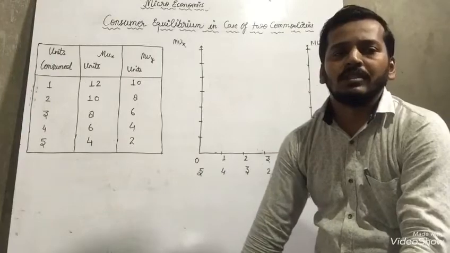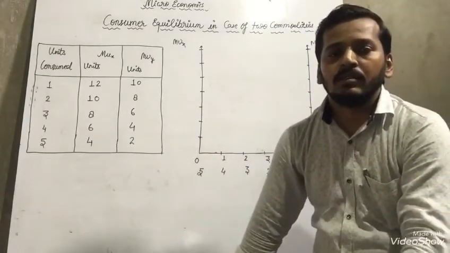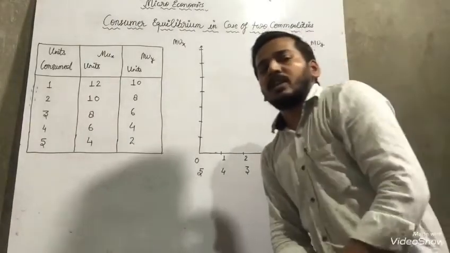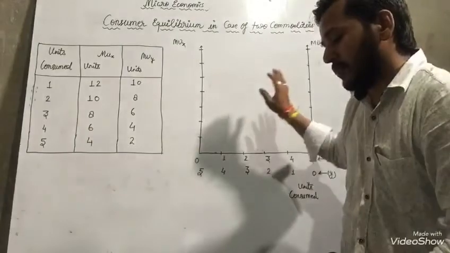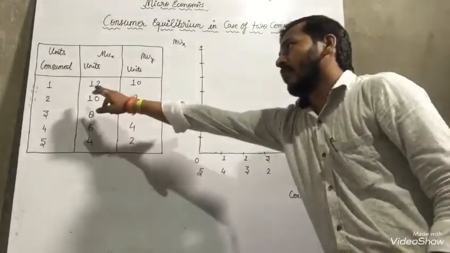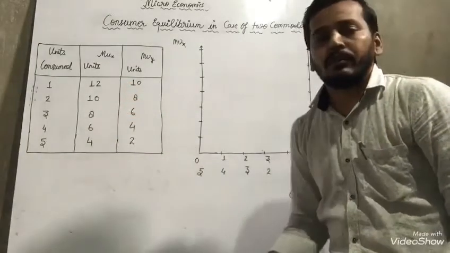But now, dear students, we are going to discuss these topics with the help of a graph and table, and how we can represent these things. Two commodities are given in front of you. Here the units consumed are written as 1, 2, 3, 4, 5.